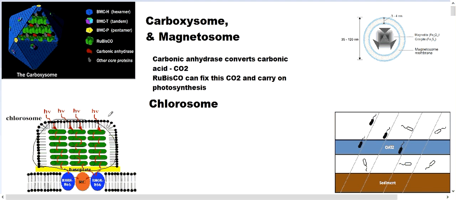Now let me talk about antenna molecules. Antenna molecules surround the reaction center. So what is a reaction center? A reaction center is that molecule, the final molecule, which takes the energy and proceeds to do the reaction. But it is always surrounded by antenna molecules. They perform two processes.